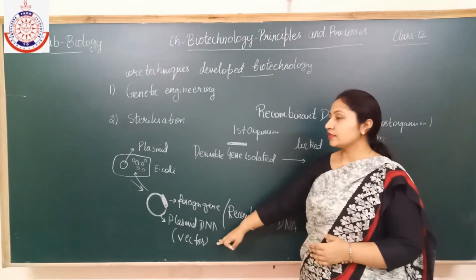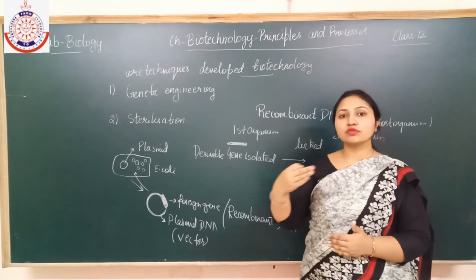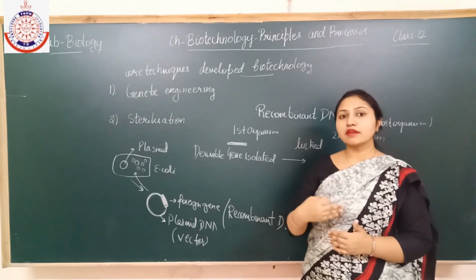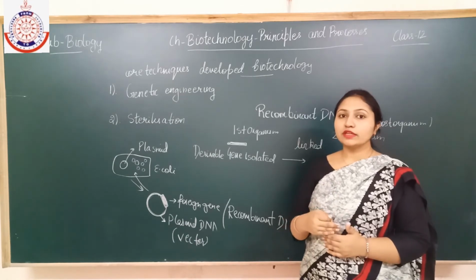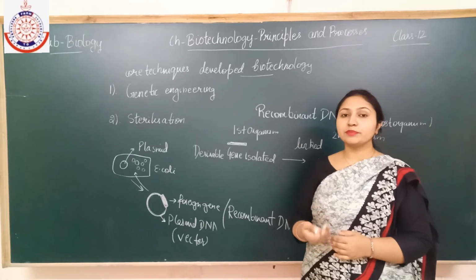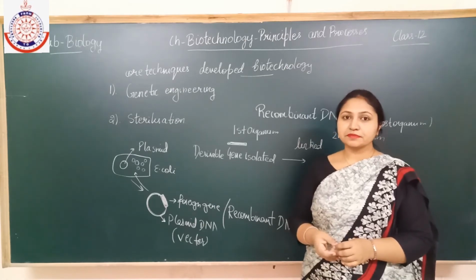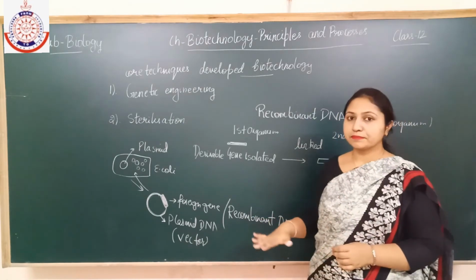Similarly, here the vector carries the foreign gene and transfers it to the host cell, where it produces its own multiple copies. So this is all about recombinant DNA.